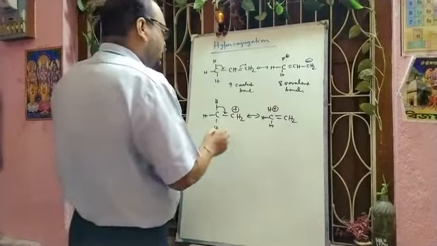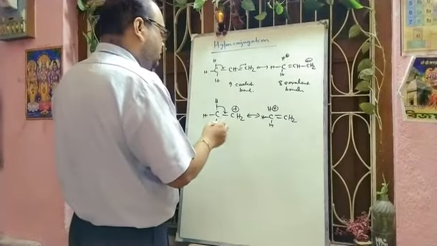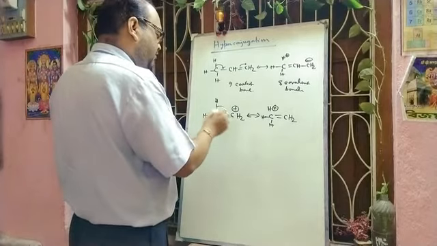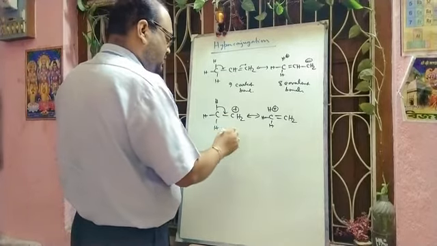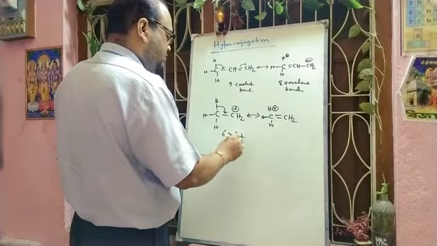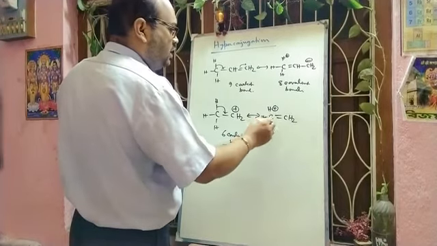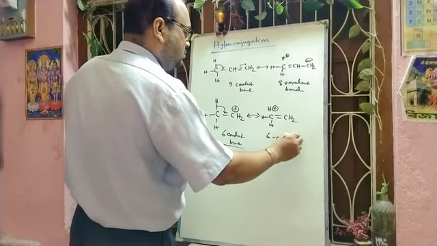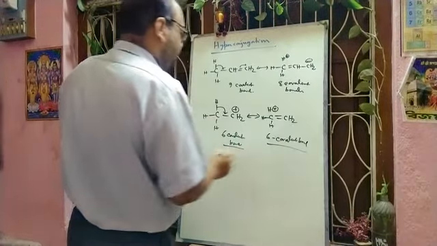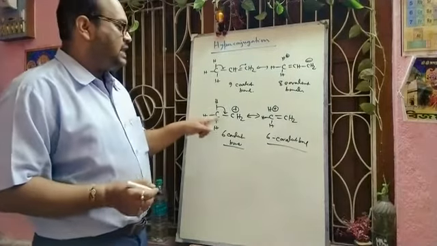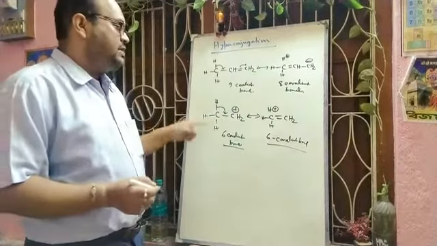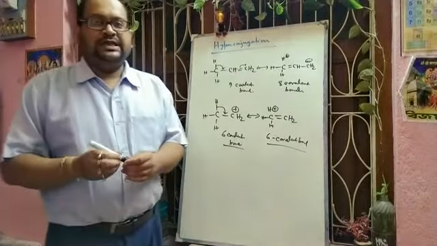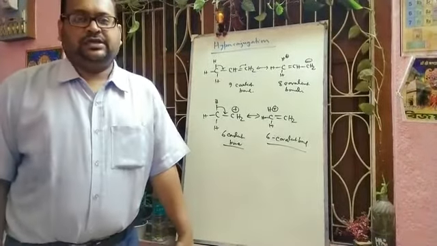Here the total number of covalent bonds will be 1, 2, 3, 4, 5, 6. 6 covalent bonds. Here also if you count 1, 2, 3, 4, 5, 6, 6 covalent bonds. So here one sigma bond breaks and another pi bond is formed. That is why the total number of bonds in the original molecule and the hyperconjugative structure is the same. That is why this is called isovalent hyperconjugation.